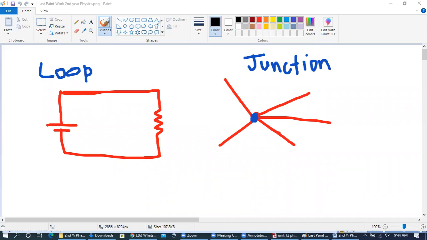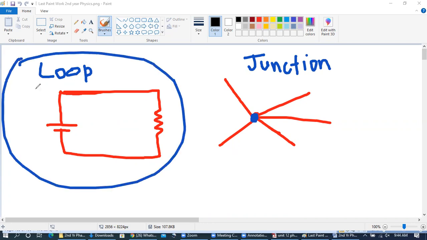So this will be the first diagram. The first diagram is related to the loop rule. We will be applying the loop rule on this diagram. And Umar Wasim, can you tell me on which diagram we will be applying the junction rule?